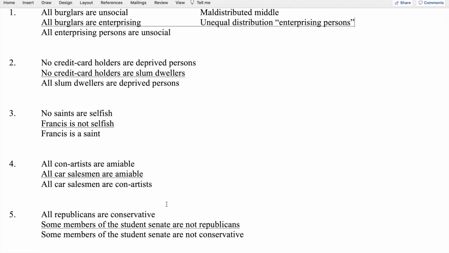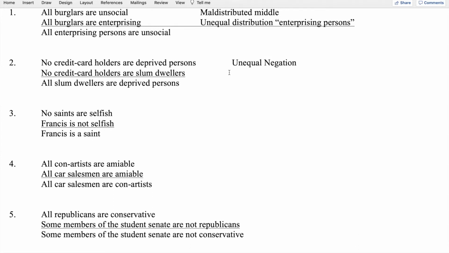And so now that we are ready, we can apply the rules of inference. The first rule is about equal negation: the number of negative premises must equal the number of negative conclusions. In this case, we have an affirmative conclusion, all slum dwellers are deprived persons, but we have two negative premises. And so obviously this syllogism commits the fallacy of unequal negation.